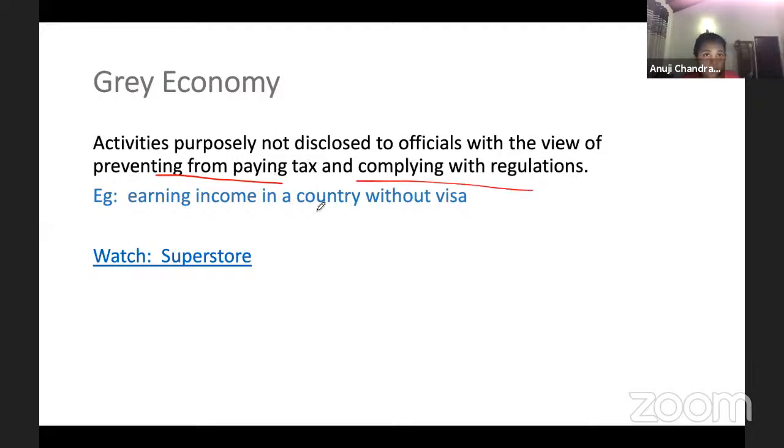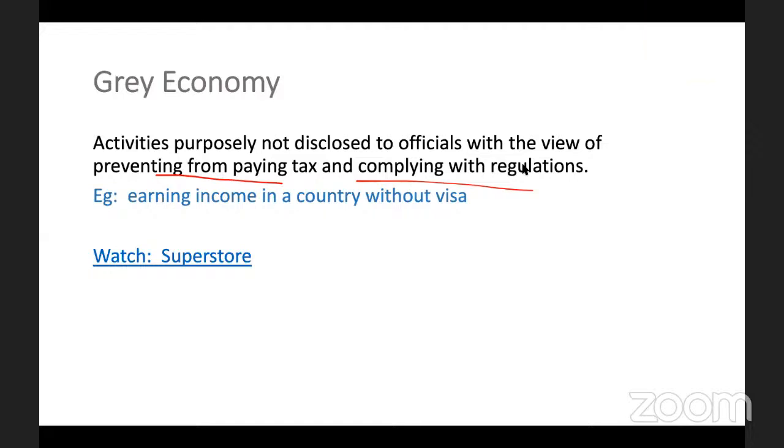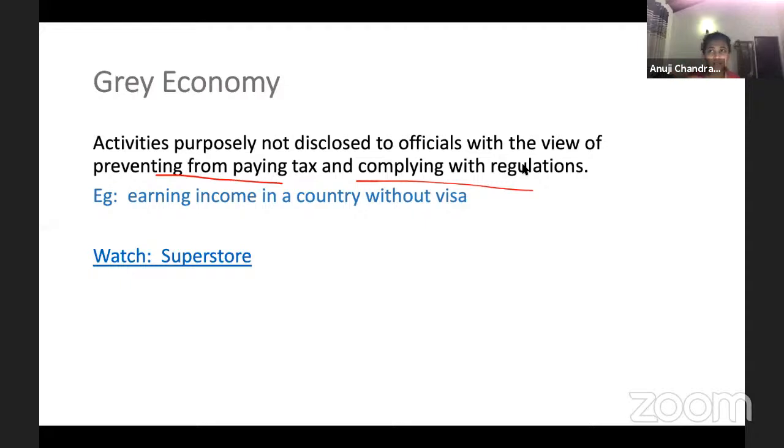Now, paying taxes, I explained. What is complying with regulations? For example, I'm pretty sure you all watch movies as teenagers. You might have heard of ICE, Immigration and Customs Enforcement or whatever. I'm not sure about the last letter. Anyway, you might have seen them coming and dragging people out: no, you can't work here, you're an illegal immigrant.